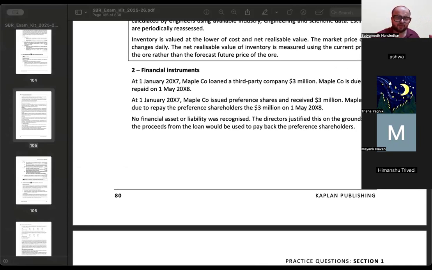One financial asset, one financial liability. They are saying don't offset both. These proceeds are going to be used to repay that particular amount. Don't show both in the books of accounts. This is not allowed as per the accounting standards.